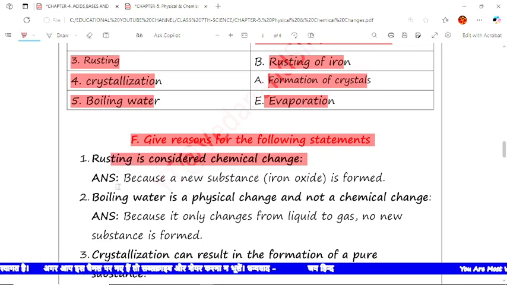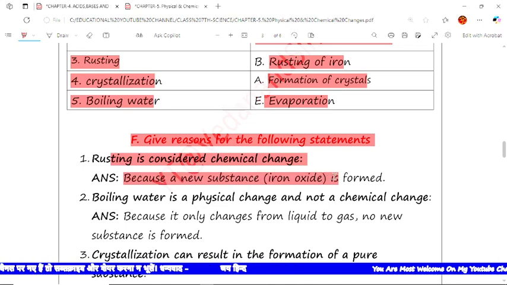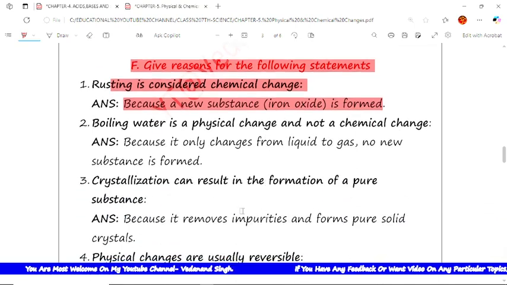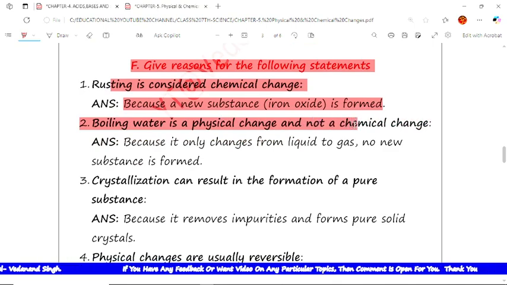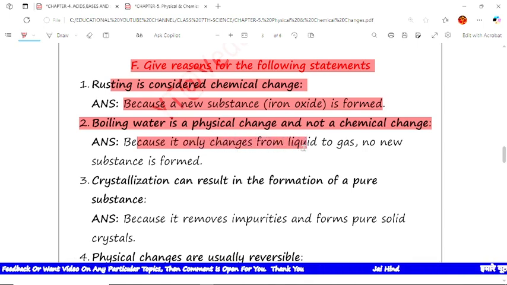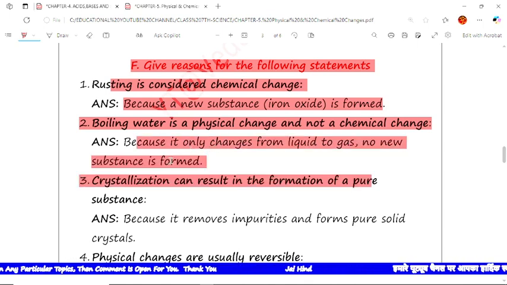Yes, because a new substance, iron oxide, is formed. That's why rusting is considered a chemical change. Now the third is boiling water. It is a physical change and not a chemical change, because there is only a change from liquid to gas, and no new substance is formed.